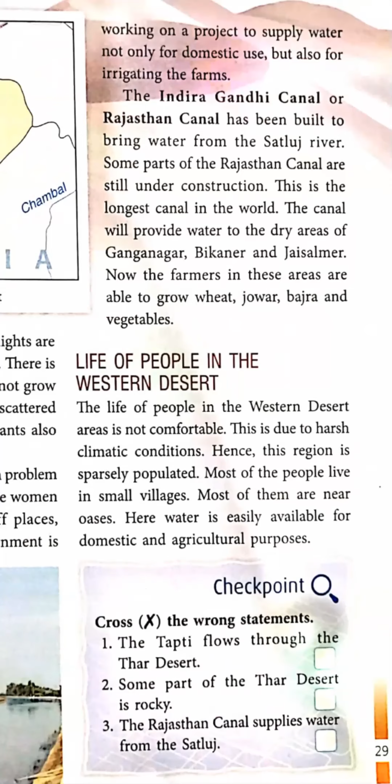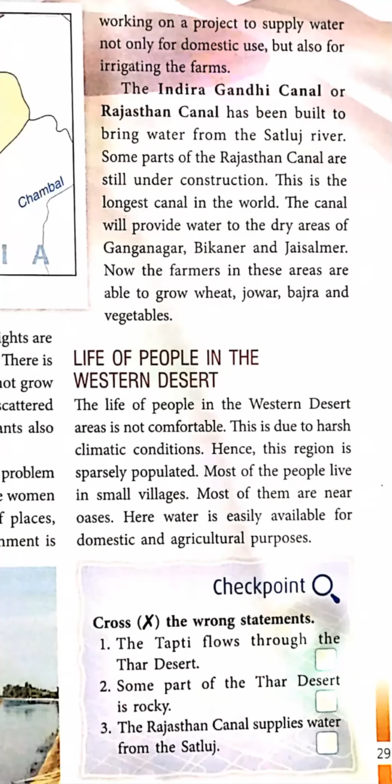Now the farmers in these areas are able to grow wheat, jowar, bajra, and vegetables due to the availability of water, which the canal brings from the Satluj River.